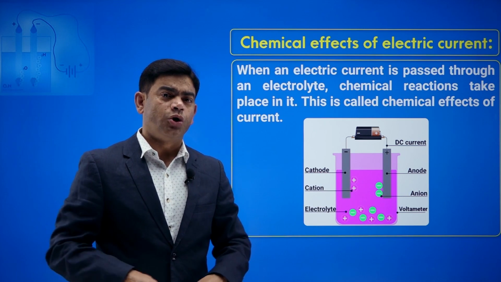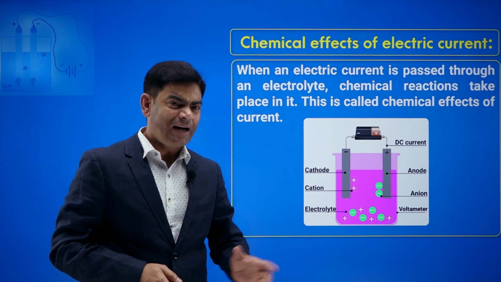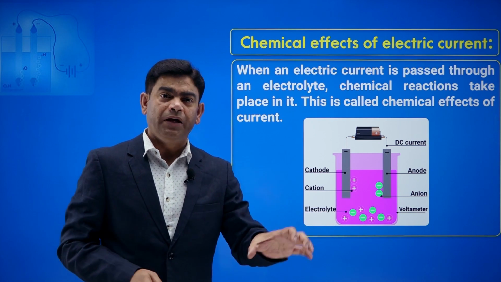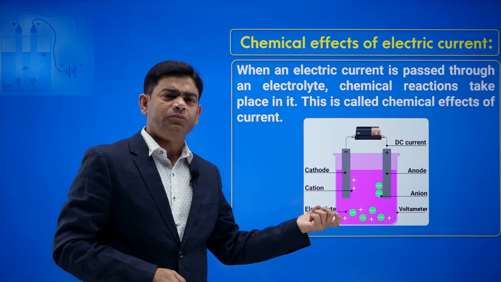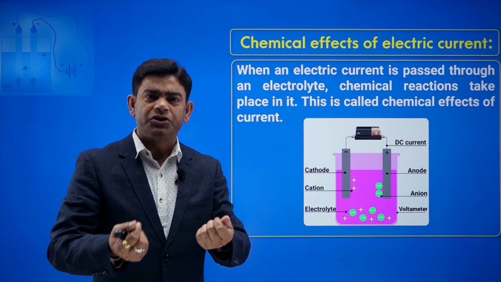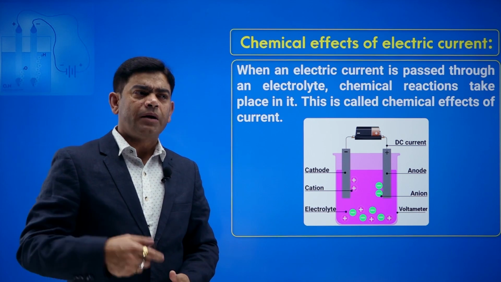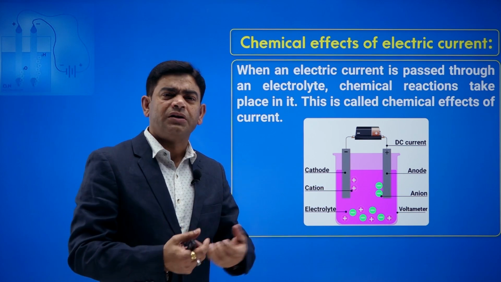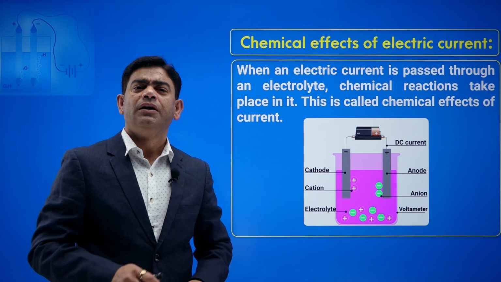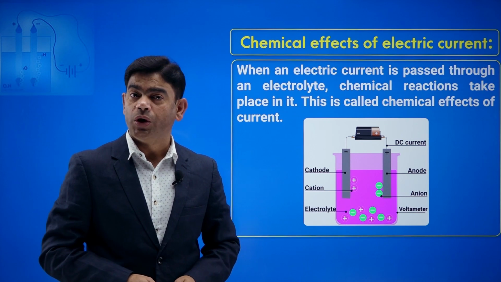And how do I come to know that there is some chemical reaction going on? I can't see these particles. So how will I know that something is happening over here? There must be some changes. You can see some bubble formation, or a change in color of the solution, or some deposition, or formation of some chemicals. Some changes you can see in that container, and that indicates that some chemical reaction is going on.